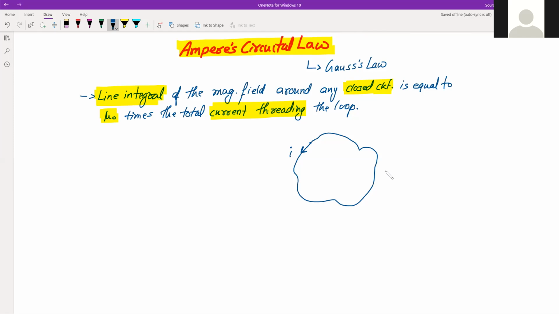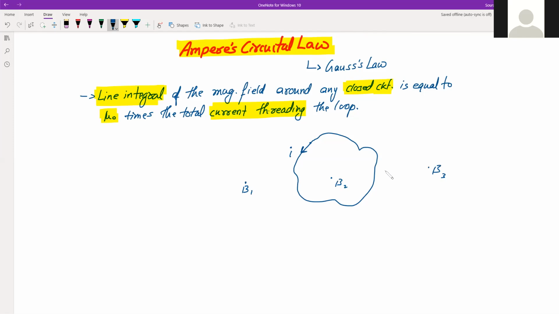there will be a magnetic field associated with this, and that magnetic field will be present at different points. The magnetic field can be present here as well as here. The direction and magnitude will be different at different points. The same thing is possible if it is a straight line as well. If there is a current carrying conductor, there will be a magnetic field.